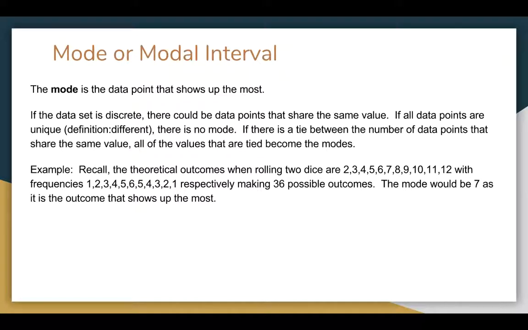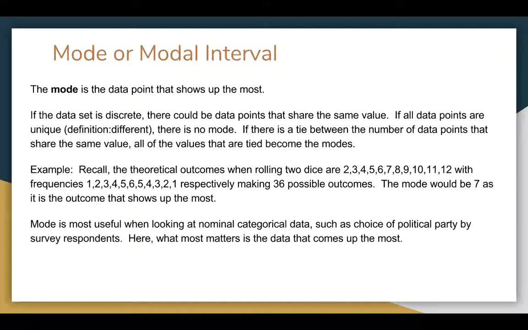So remember, if we had two dice rolled, the outcomes would be 2 to 12, and they would come up 1, 2, 3, 4, 5, 6, 5, 4, 3, 2, 1 ways. So it's the number 7 that shows up 6 times, and so 7 is actually the mode. If 7 wasn't there, and just 6 or 8, then 6 and 8 would be the modes because they're tied. They're both tied for 5.